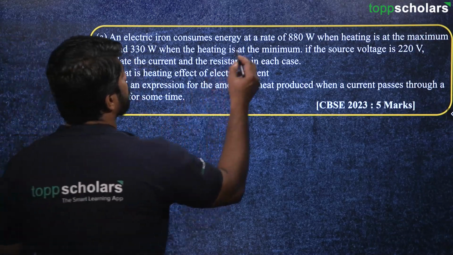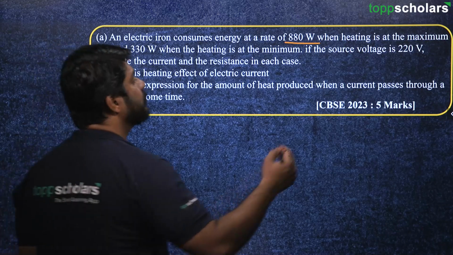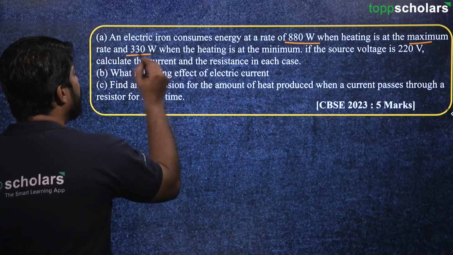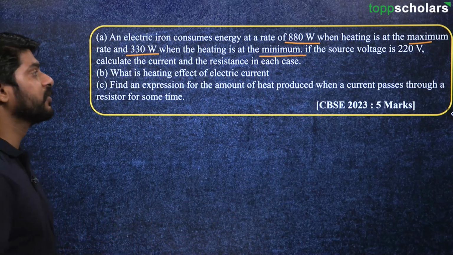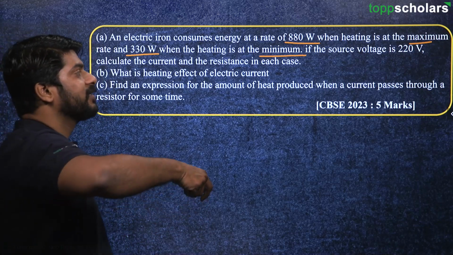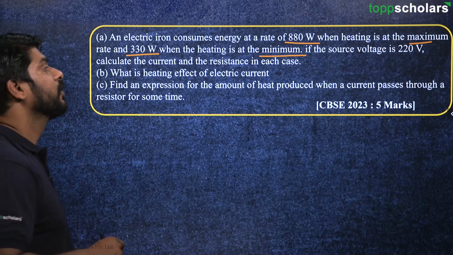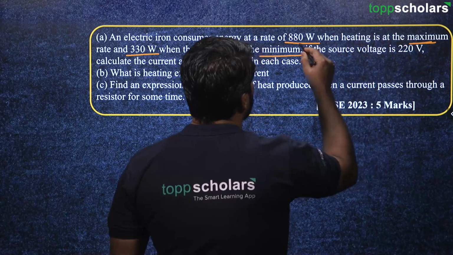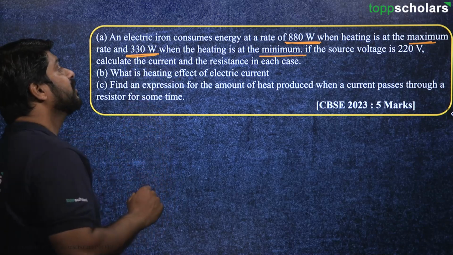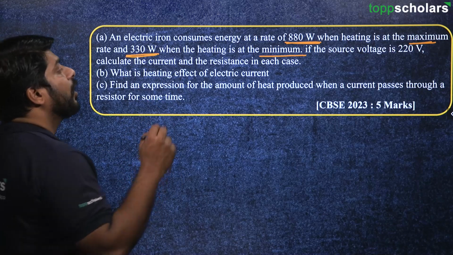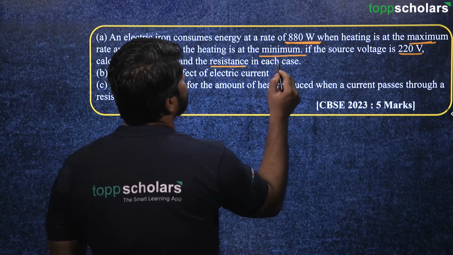An electric iron consumes energy at a rate of 880 watt when heating is at the maximum and 330 watt when the heating is at minimum. We know whenever we use an electric iron, there are options, right? We can rotate the knob and set the heating to maximum or minimum or somewhere in between. So when the heating is at maximum, the power rating is 880 watt, and when it is at minimum, it is 330 watt. If the source voltage is 220 volt, calculate the current and the resistance in each case.